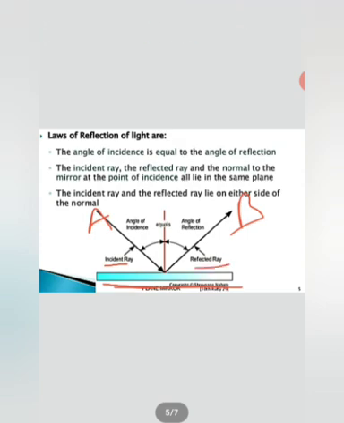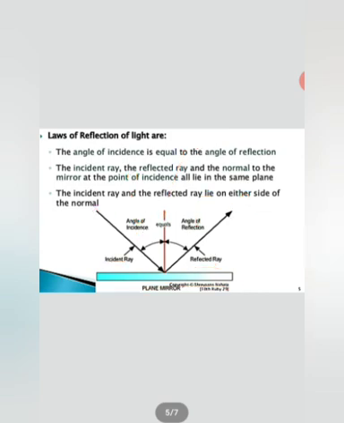Next thing is the angle formed by, and this red line is said to be the normal, which is generally denoted by n. The angle between A, the incident ray, and n, the normal, is said to be the angle of incidence, while the angle between n, the normal, and B, the reflected ray, will be defined as the angle of reflection. They are denoted by small i and small r.